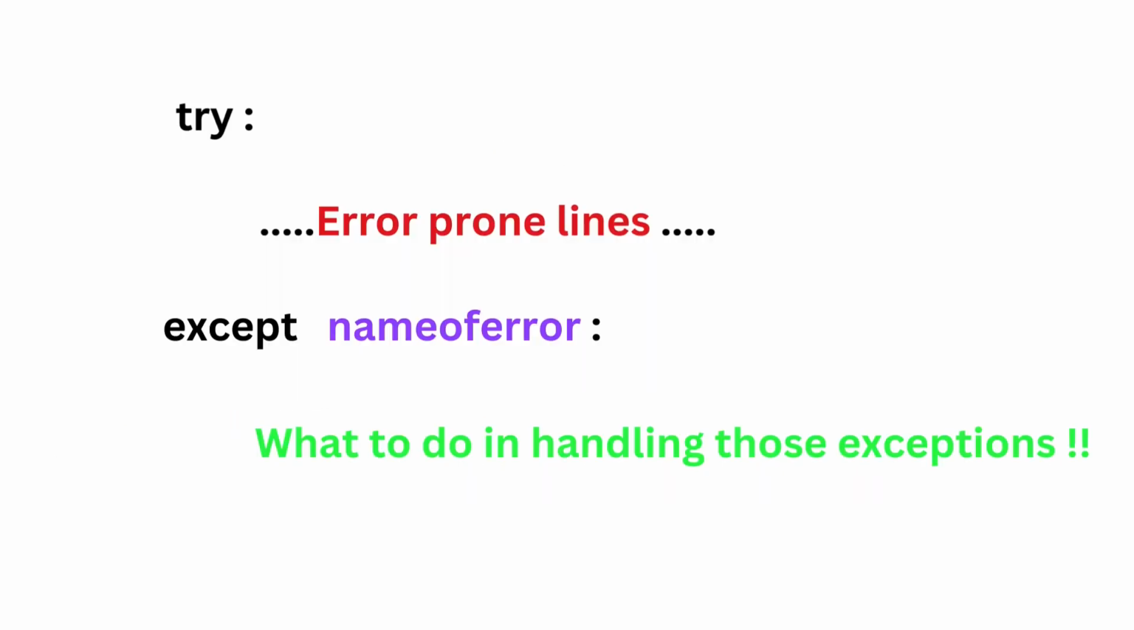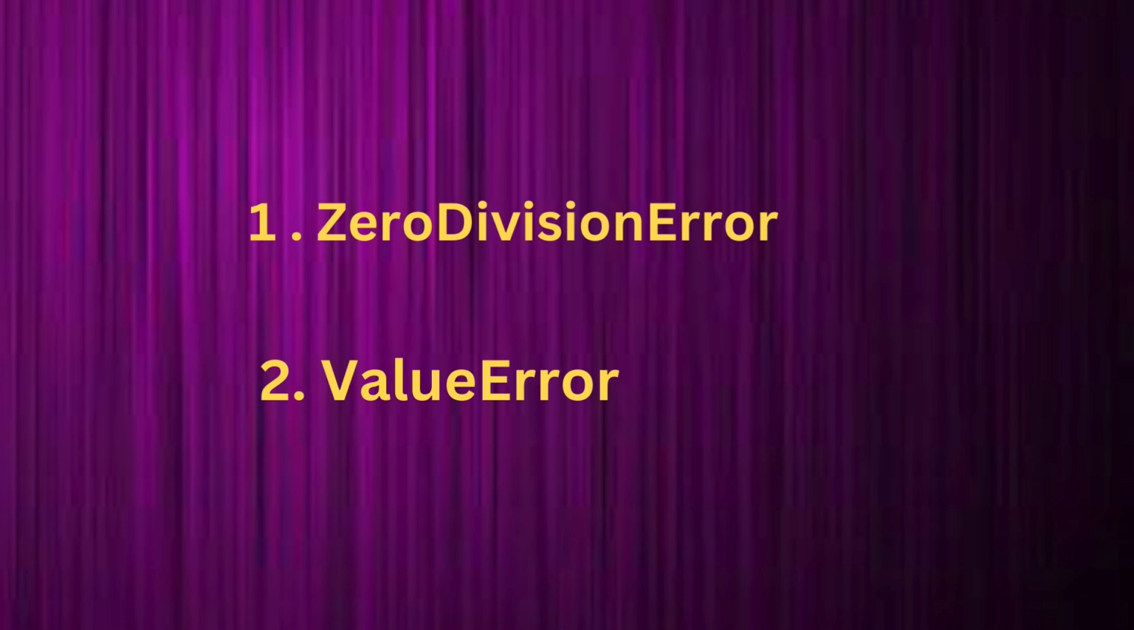Okay. So while writing a program, you have to include the lines which are prone to errors inside the try block. Then we have to give an except block by mentioning the exception that it needs to handle. Fine. Let's see an example. So there is a famous error, ZeroDivisionError. If we try to divide a number by 0, Python raises this exception.